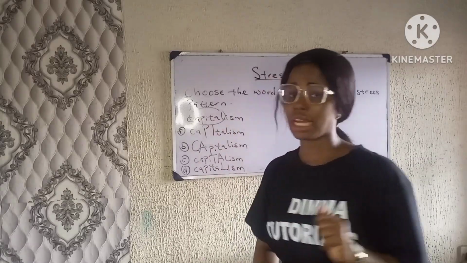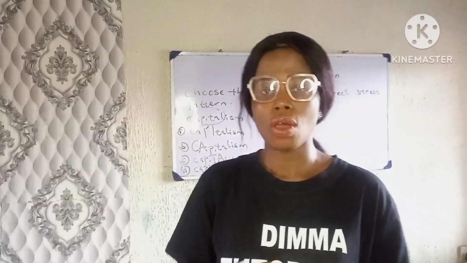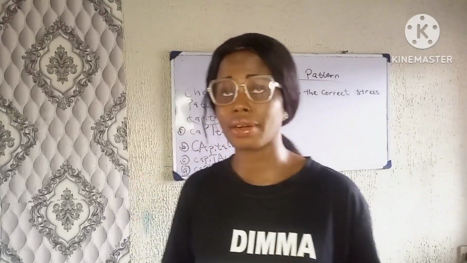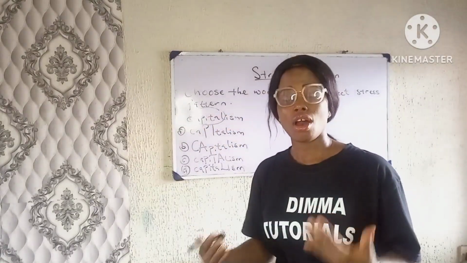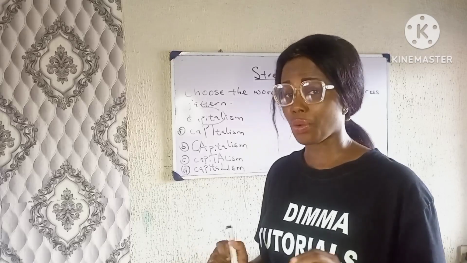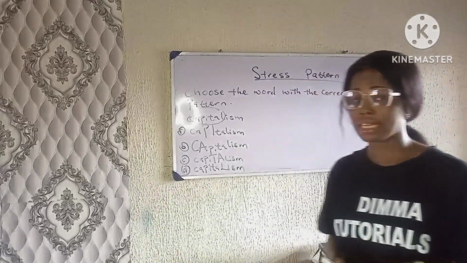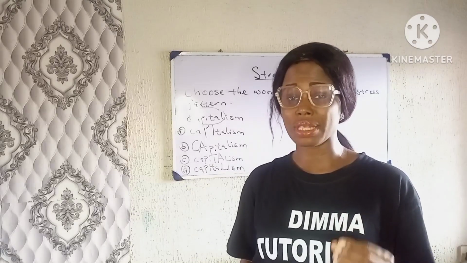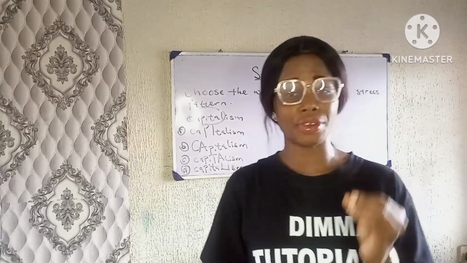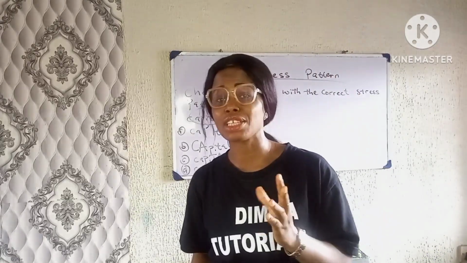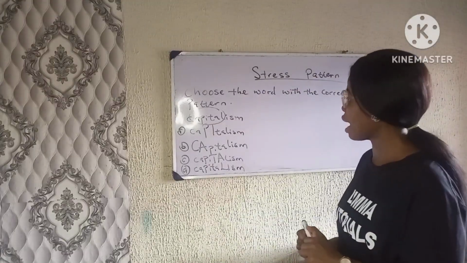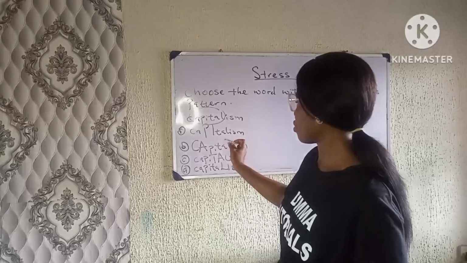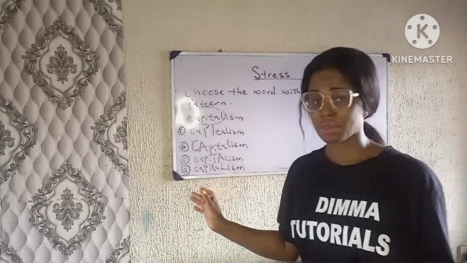Now we have a word that ends with AL. We have words like bilateral, collateral, integral. All these words end with AL. When we have a word that ends with AL, we should stress the third syllable from the end of the word, okay? Now we have capital. We're going to stress the third syllable from the end of the word capital.